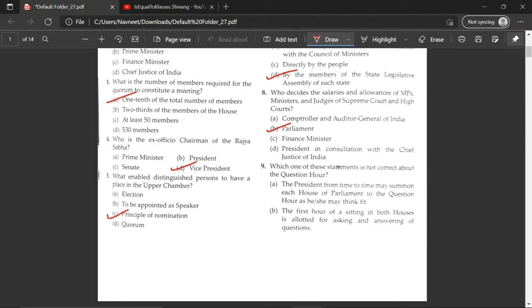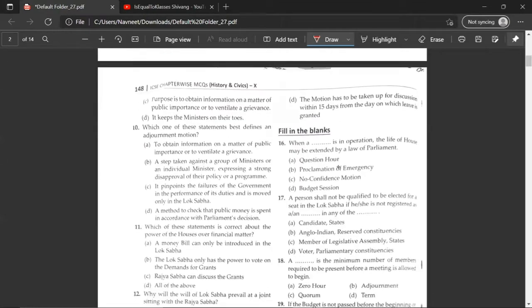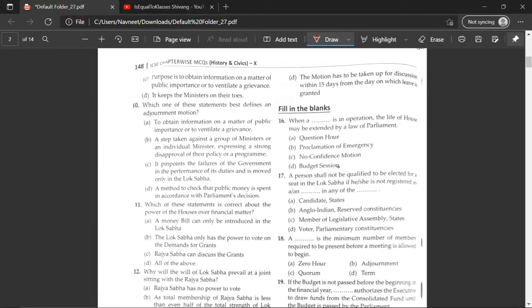President from time to time may summon each house of parliament to the question hour as he may think fit. So this is the incorrect statement. Which one of these statements best defines an adjournment motion? The correct answer would be A. To obtain information on matter of public importance or ventilate a grievance.